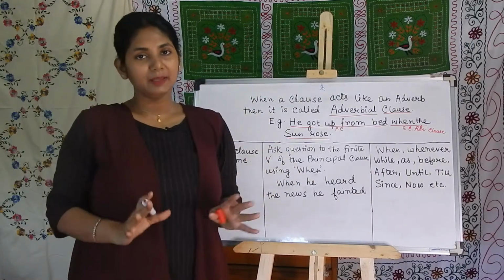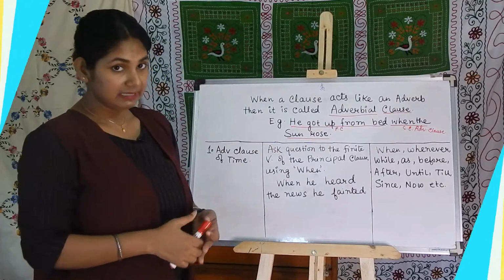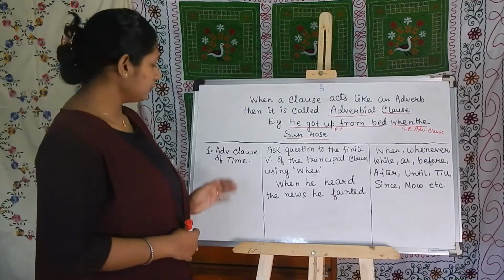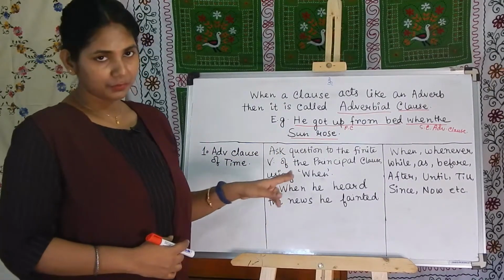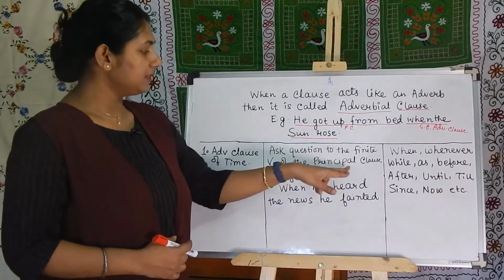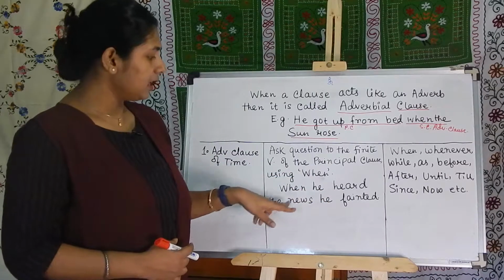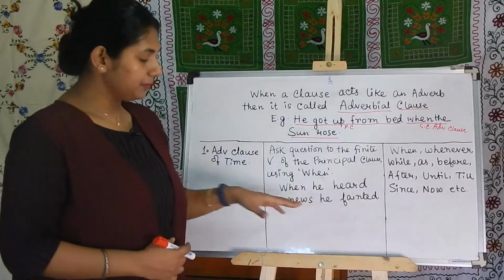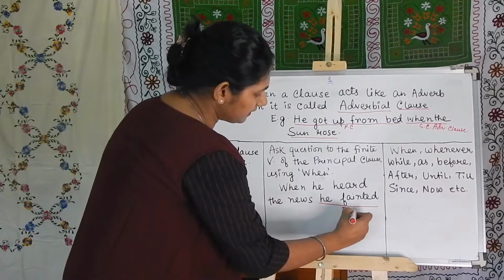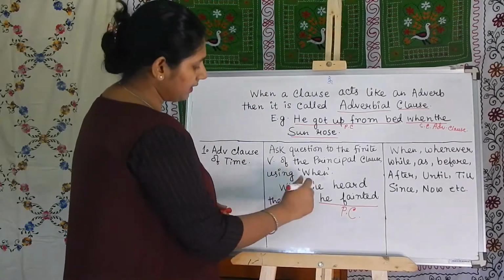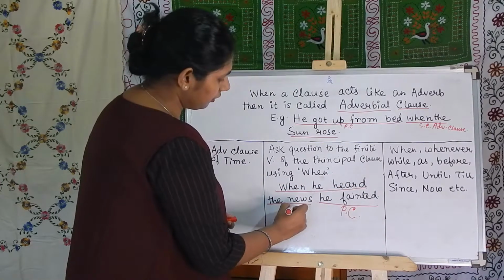Now, there are 9 types of adverbial clauses which I am going to discuss in detail. The first one is adverbial clause of time. The same thing I am repeating here. If you ask a question to the finite verb of the principal clause using when. When he heard the news, he fainted. So, what is the principal clause? He fainted. This is the principal clause. When he heard the news, this one is the subordinate clause.